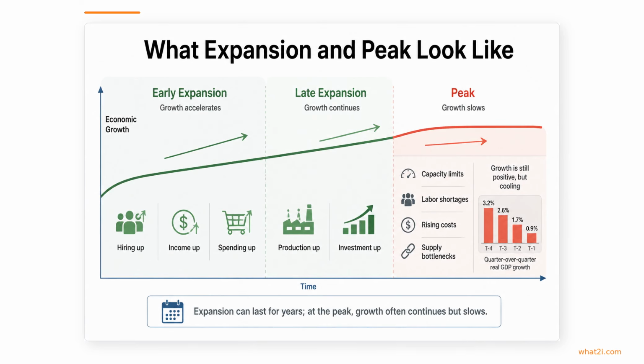During expansion, hiring, incomes, and spending usually improve together, and businesses respond by producing more and investing more. As the cycle matures, growth can still be positive, but capacity gets tighter, labor becomes harder to find, and rising costs often signal that the economy is nearing a peak.